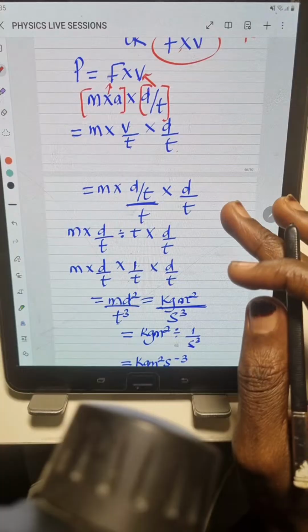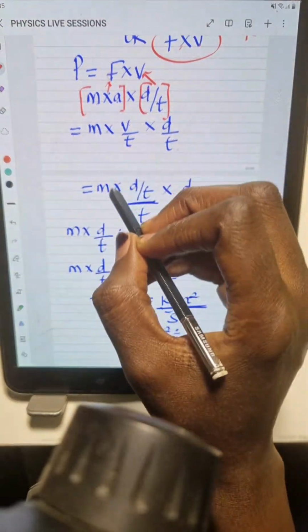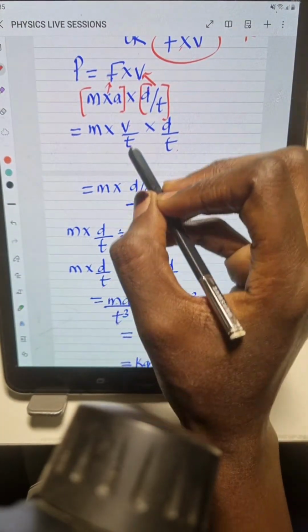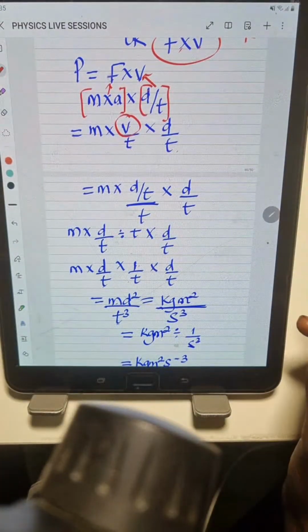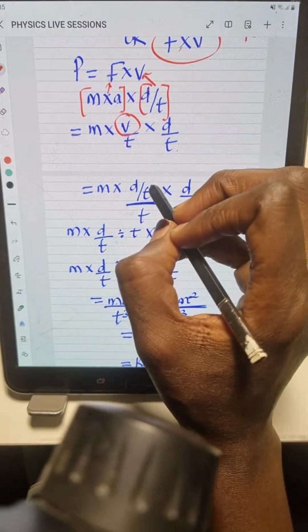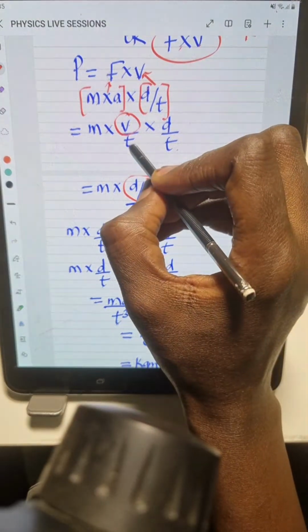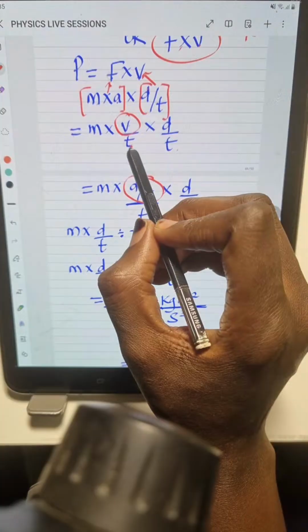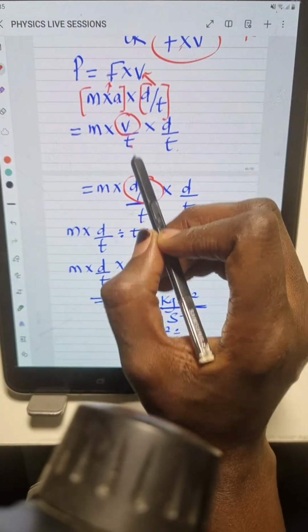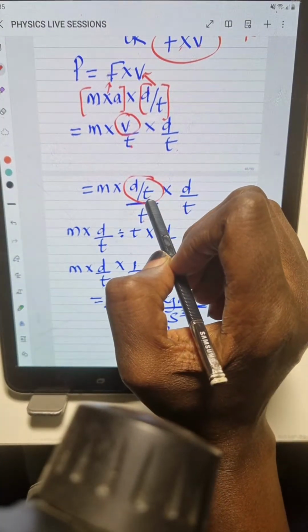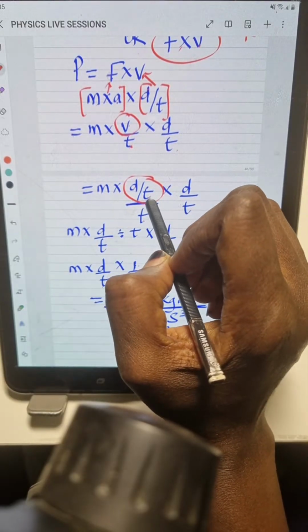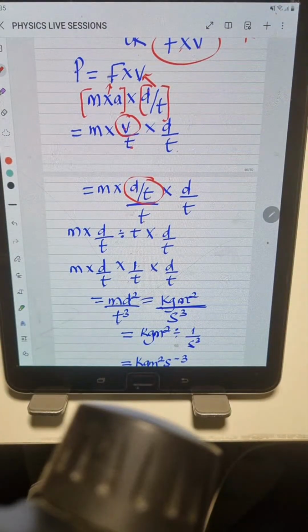So we keep breaking down. So this is mass, m, times, now this velocity also has a formula. And the formula for velocity is what? Displacement over time, all over t. That's the t here we have already. Please don't forget this t, very important. So you don't think the t is for this one. No, this d over t is for velocity alone.